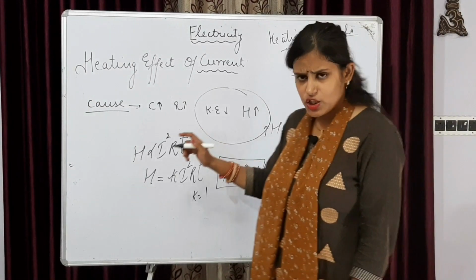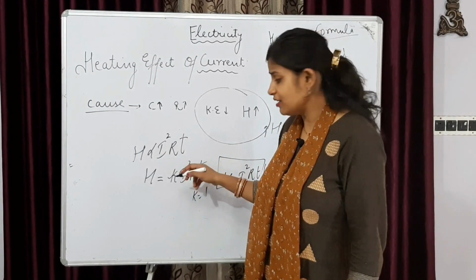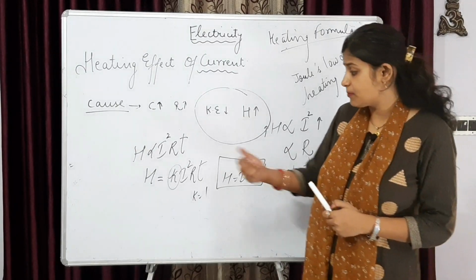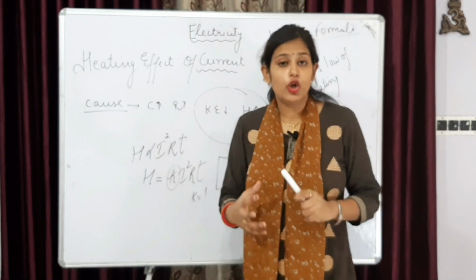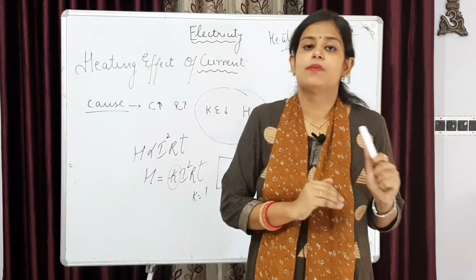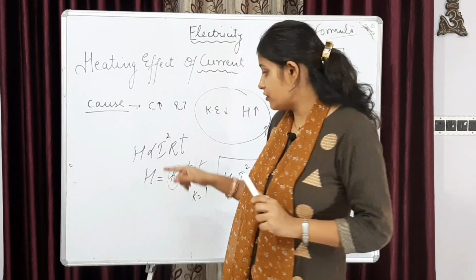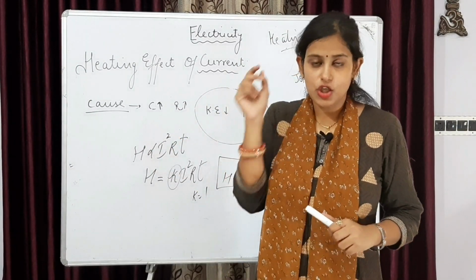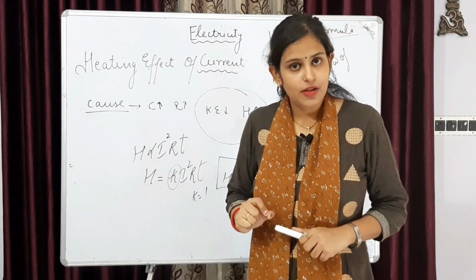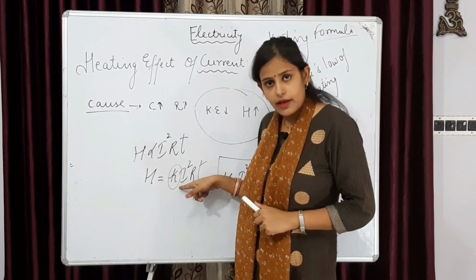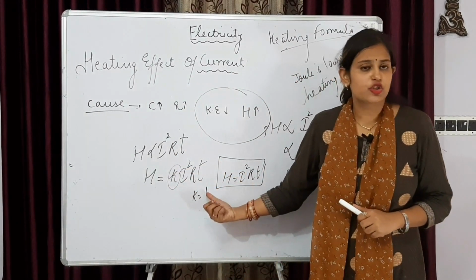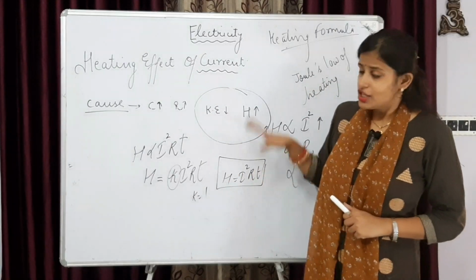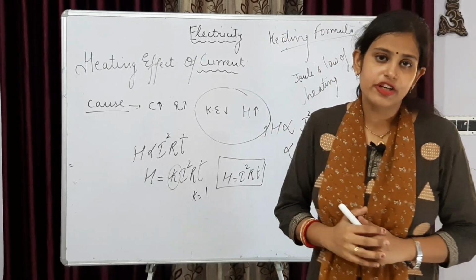Now, there must be a question arising in someone's mind that if the value of K is 1, then why had we put K here? Because we are following the rule of removing the proportionality sign, which is that whenever a proportionality sign is removed, we have to put two things, that is equals to along with a constant. So we put constant K over here and the value of this constant K is 1. So we'll get H is equals to I square RT. This is Joule's law of heating.